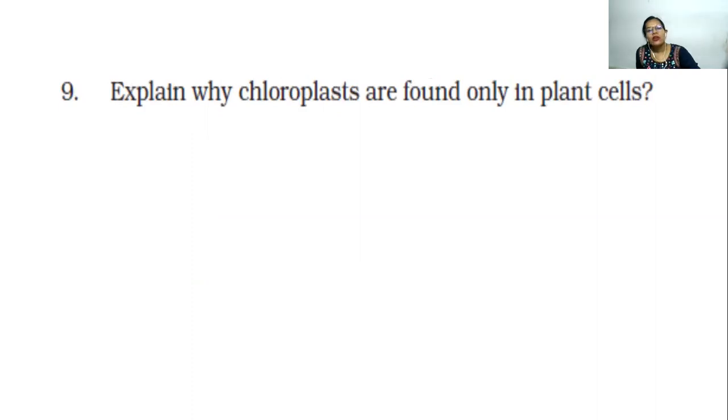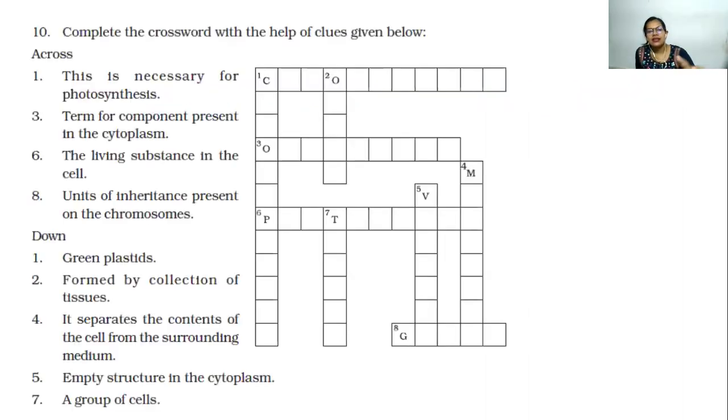Now explain why chloroplasts are found only in plant cells. Because they are responsible for photosynthesis, and only plants have the chlorophyll pigment, and that's why they're able to synthesize food. Animals don't have such a pigment, they don't have the capacity to capture sunlight and convert it into food. So only this ability is present in the plant cells.